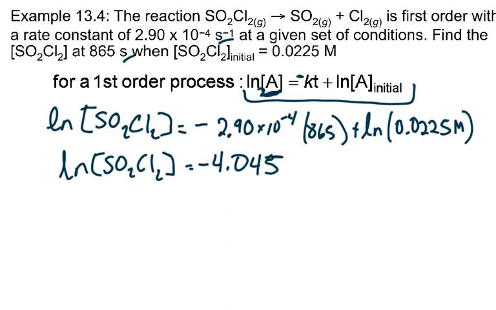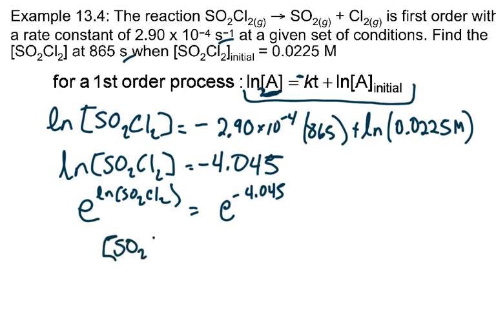So my natural log of my concentration at the time I want is equal to negative 4.045. And then if I take e to the natural log, that's going to get me e to the negative 4.045. So then my concentration is equal to 1.75 times 10 to the minus 2 molar.